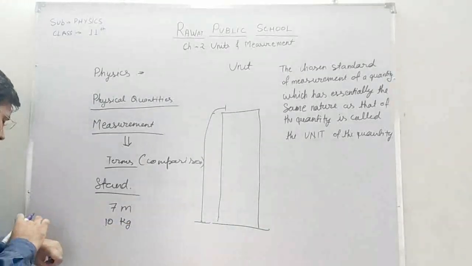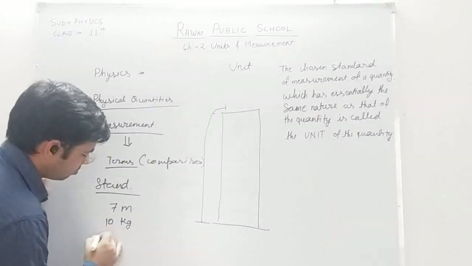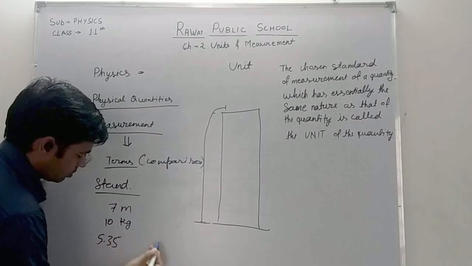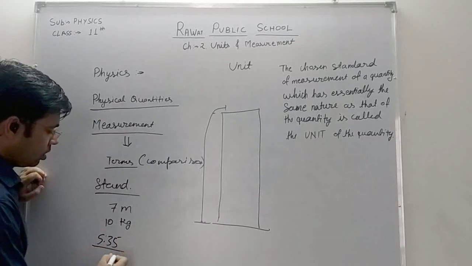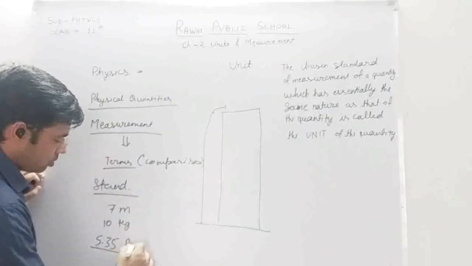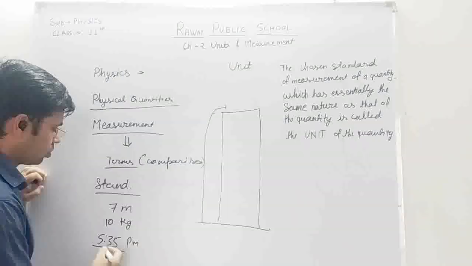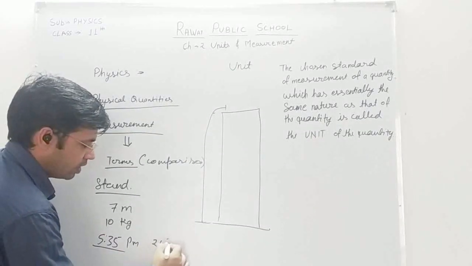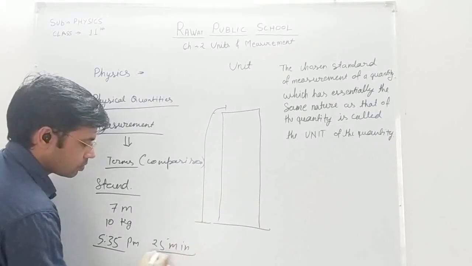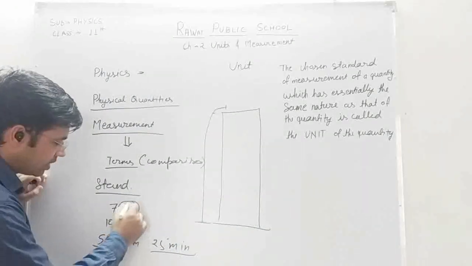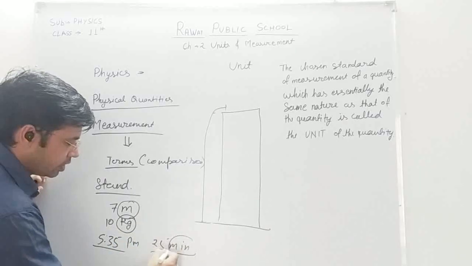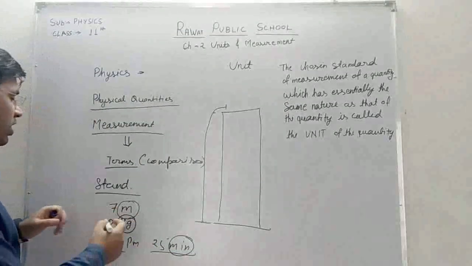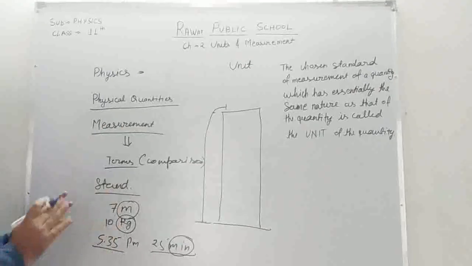Or time, say 25 minutes. So this meter, this kg, this minute, all these are units. They are specifying a physical quantity.